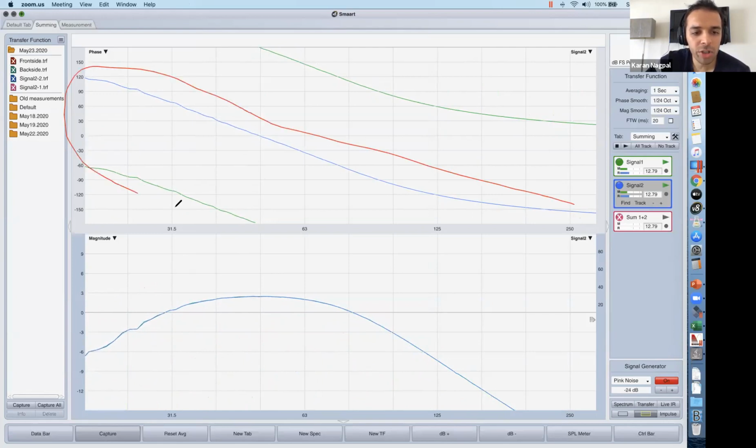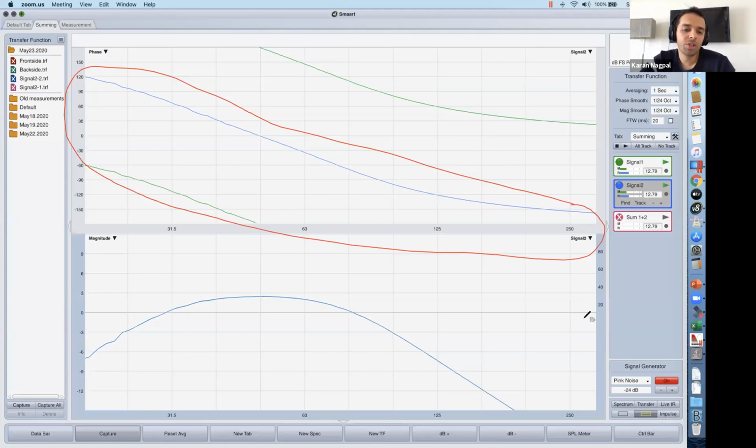There is a constant 180 degrees phase shift between the blue and green traces across the entire frequency range. This is what happens with a polarity flip: your entire frequency range flips.